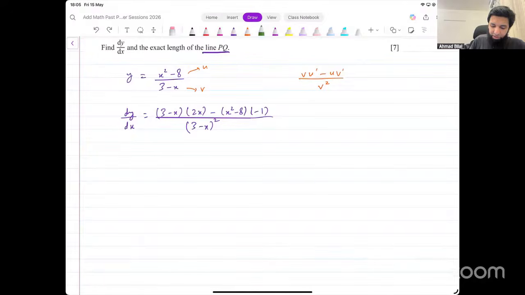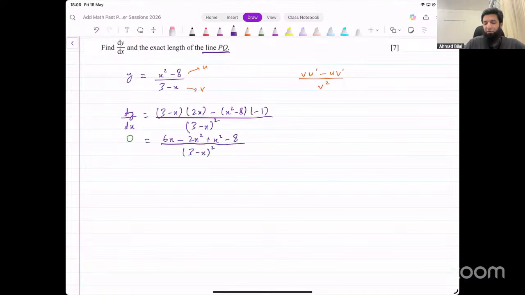Because we're looking for stationary points, what are we left with on the right side? 3 minus x into 2x, that becomes 6x minus 2x squared, minus into minus x squared, that becomes plus x squared, and again minus and minus becomes plus, and then this minus becomes minus again, x squared minus 8. In the denominator, we have 3 minus x whole squared.